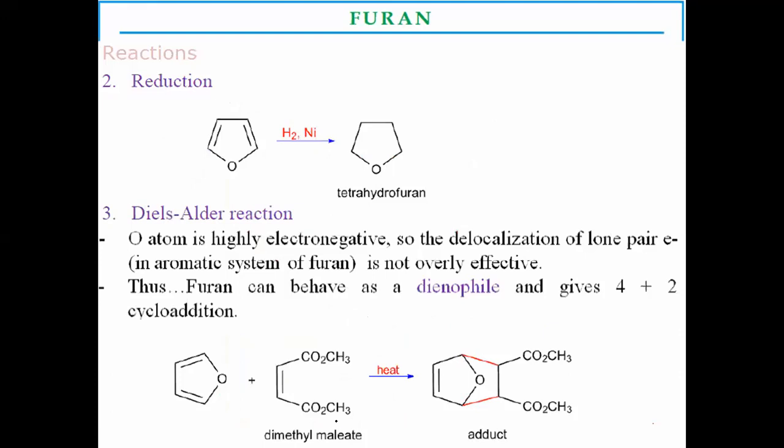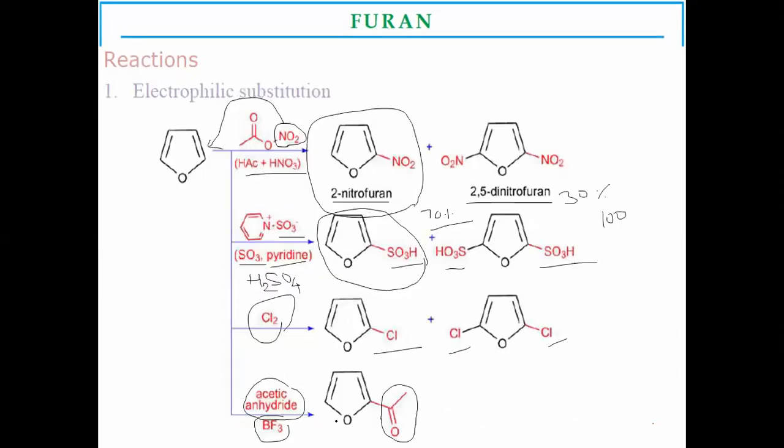The second reaction, apart from electrophilic substitution. Observe this electrophilic substitution properly now, because all the heterocyclic compounds or all the heterocyclic rings undergo electrophilic substitution majorly. All aromatic compounds undergo electrophilic substitution reactions easily rather than nucleophilic ones, because aromatic rings have high electron density.